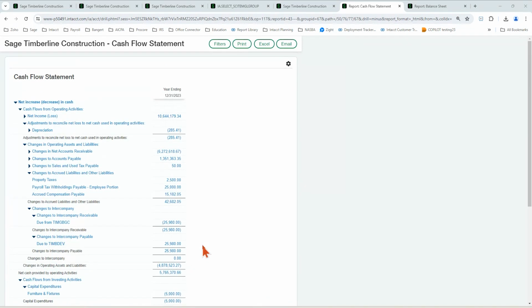Okay. So explain a little bit about how to read a cash flow statement. You first start up here with your net income. So my net income in my specific company that we're working with here is an accrual basis profit and loss, accrual basis accounting books.